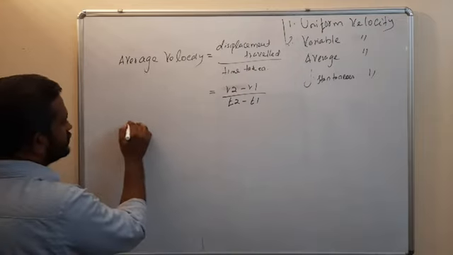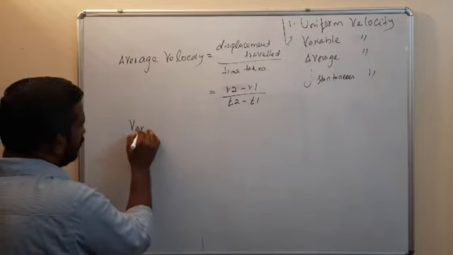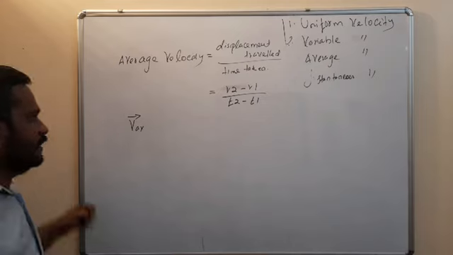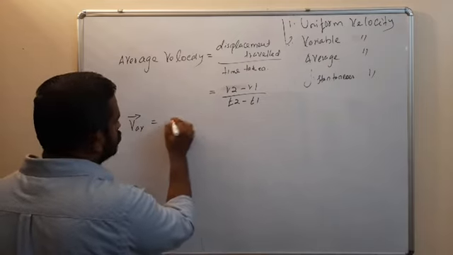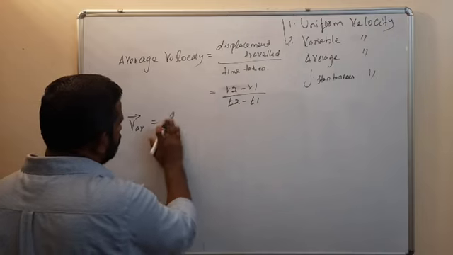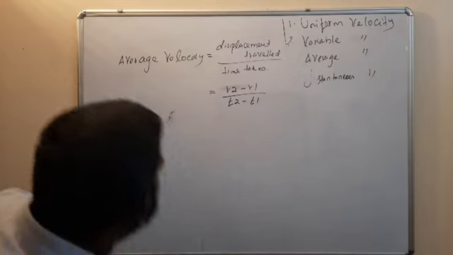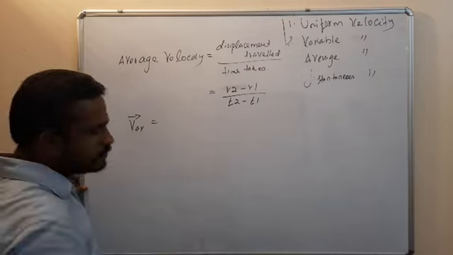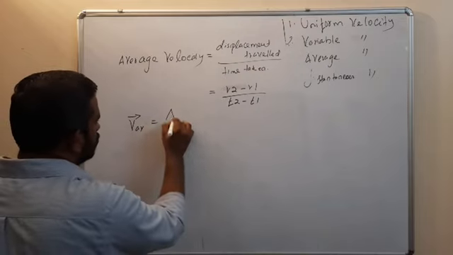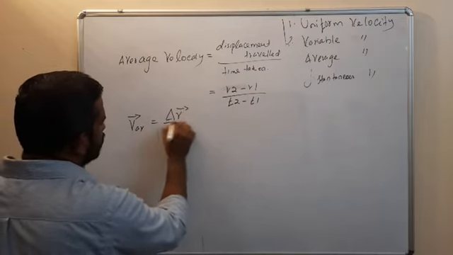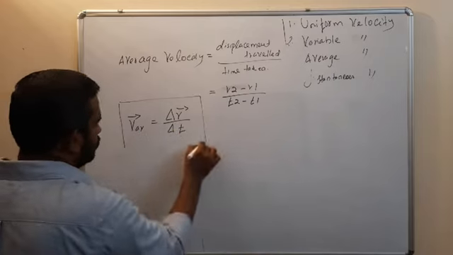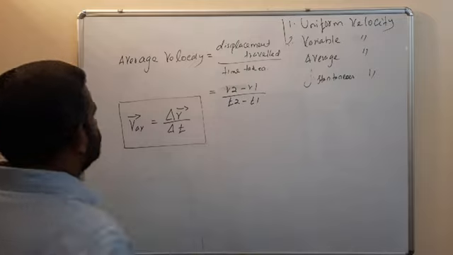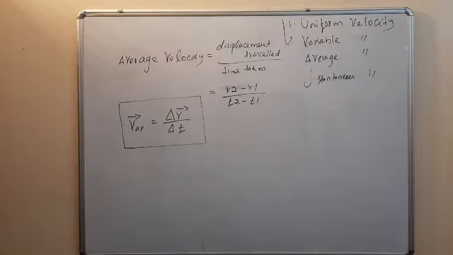So average velocity V_AV vector is equal to delta r vector divided by delta t. So that is the average velocity.